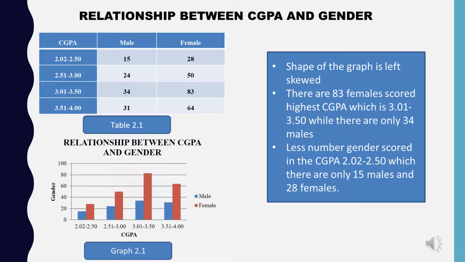Graph 2.1 and Table 2.1 show the relationship between CGPA and gender. The shape of the graph is left skewed. There are 83 females who scored the highest CGPA, which is 3.01 to 3.50, while there are only 34 males. Fewer alumni scored in the CGPA 2.02 to 2.50, where there are only 15 males and 28 females.